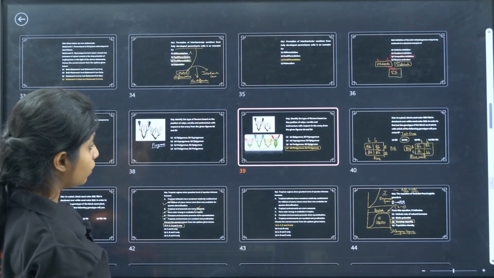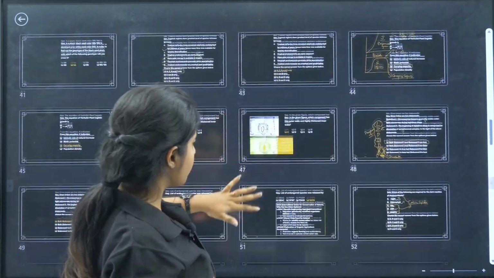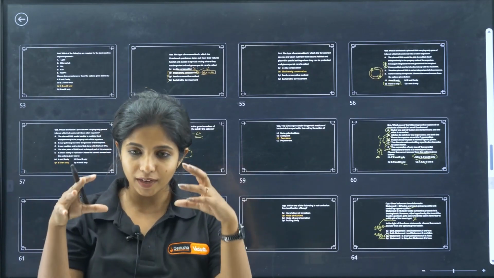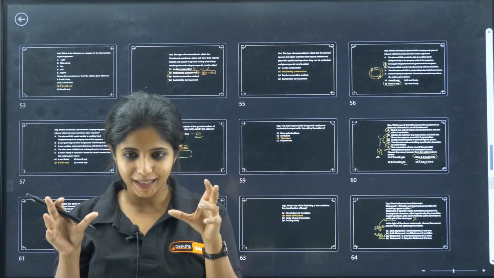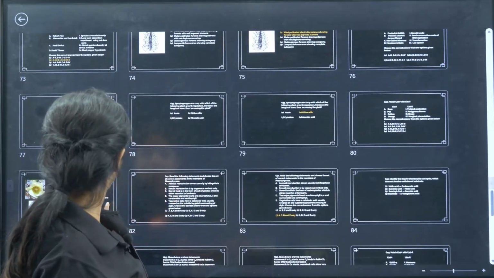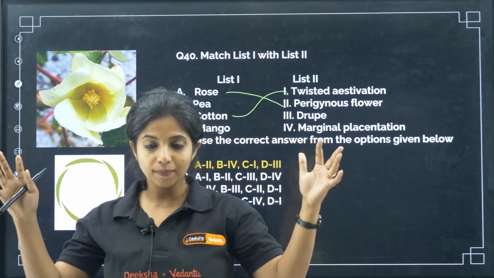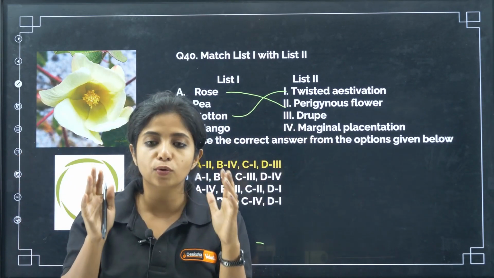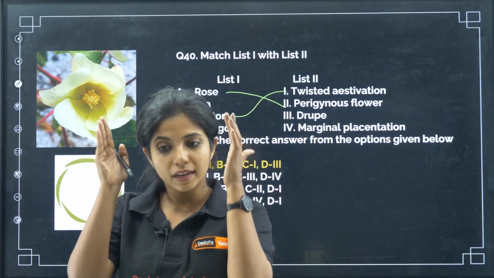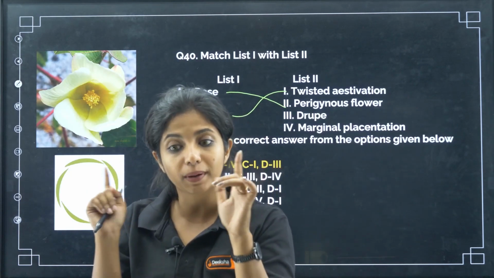And I wanted to tell you something. We were talking about hybridization somewhere, right? We spoke about somatic hybridization. I was explaining something. Somatic hybridization is not the protoplasm that fuses. Basically, we call it protoplast. Let me come back to the question. Protoplast is what I am left with when I remove the cell wall from the plant cell. Protoplast consists of protoplasm and other things, but the exact term to be used in somatic hybridization is protoplast, not protoplasm.